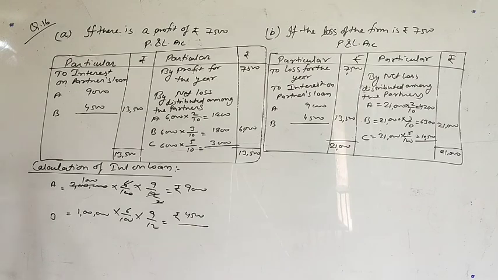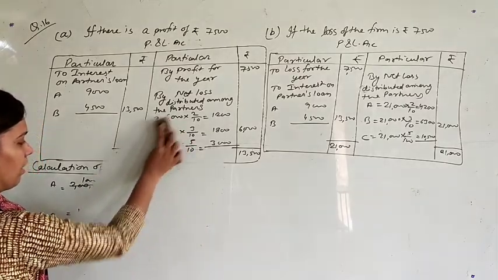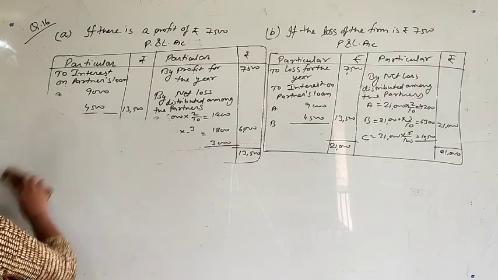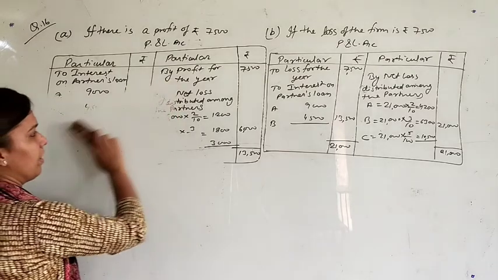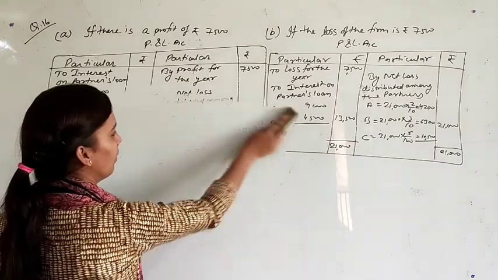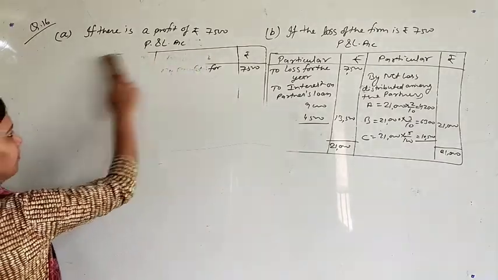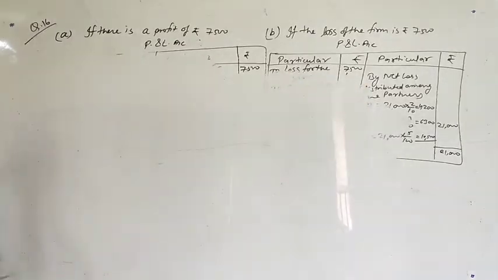Now let's start with the next concept. Till here we were studying just about partner's loan. Now we will talk about the loan that will be taken by the partner. Just see here.